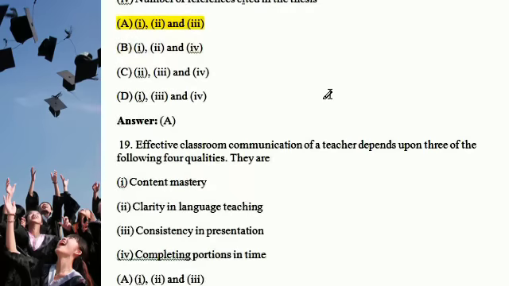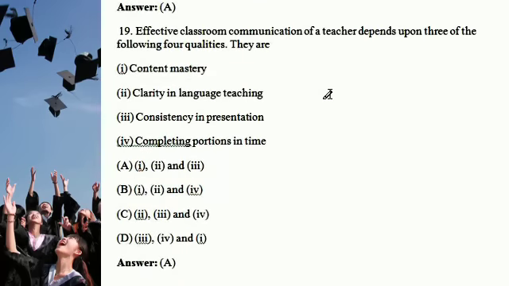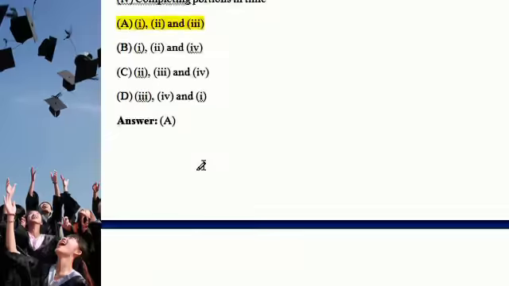And next is the question on effective classroom communication, a very important question. For effective classroom communication, a teacher depends upon three of the following qualities. The answer is 1, 2 and 3: 1, content mastery; 2, clarity in language of teaching; and 3, consistency in presentation. So definitely option A is the right answer.